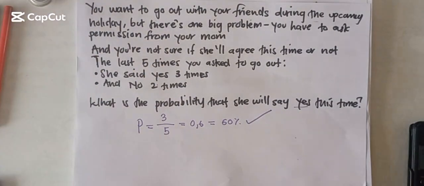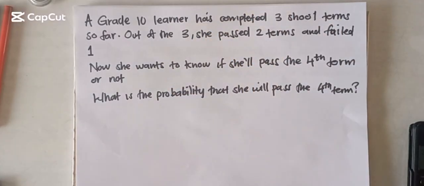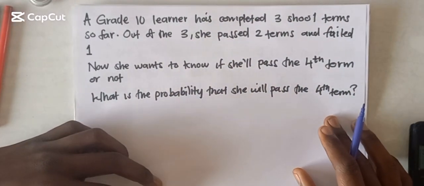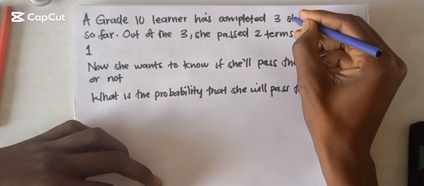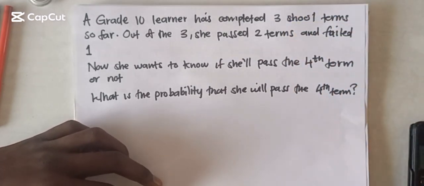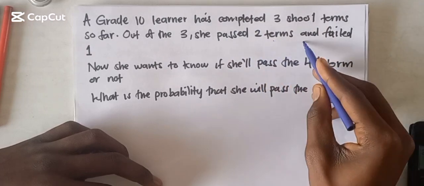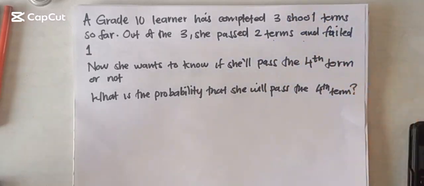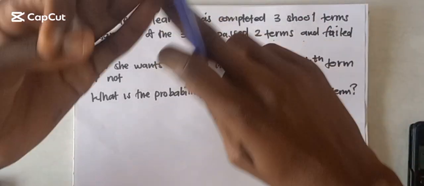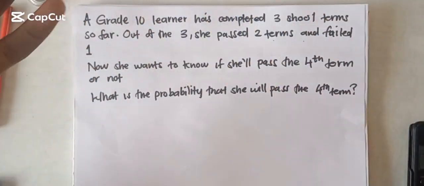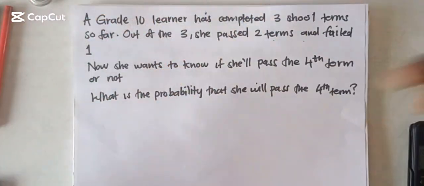So let's just do one more example. This example says that a grade 10 learner has completed 3 school terms so far. Out of those 3, she passed 2 terms and failed 1 term. As you know, at school there are 4 terms: term 1, term 2, term 3, and term 4. So this learner has passed term 1, and let's say she failed term 2 and passed term 3.